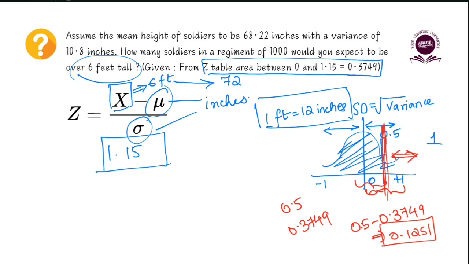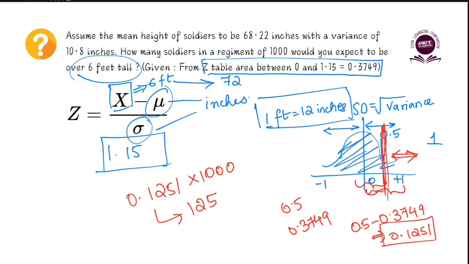Now we are asked about a regiment of 1,000 people. So you multiply the 0.1251 which we got with 1,000, the number of soldiers in the regiment. We will get 125.1; you ignore the 0.1, so 125 soldiers. So in a regiment of 1,000, we expect that 125 soldiers will be over 6 feet tall, right?